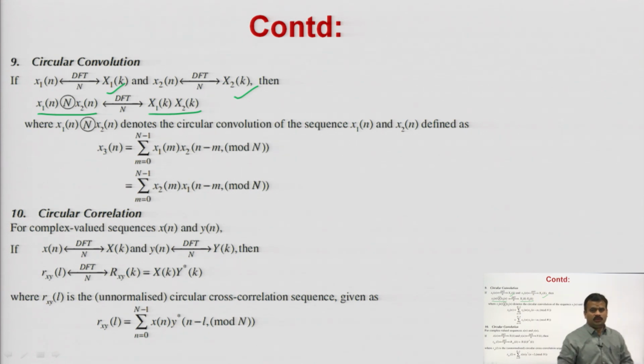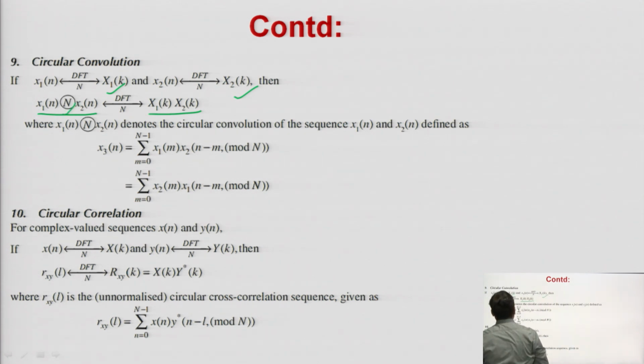This is the circular convolution property. Normally you prefer linear convolution, but the convolution in DFT is called circular convolution. This is the formula of circular convolution.